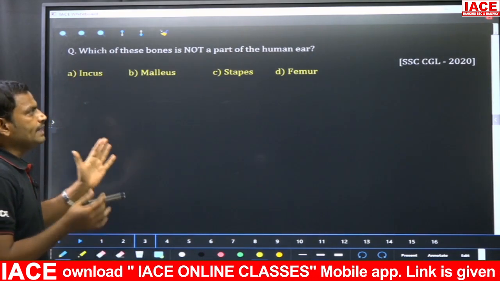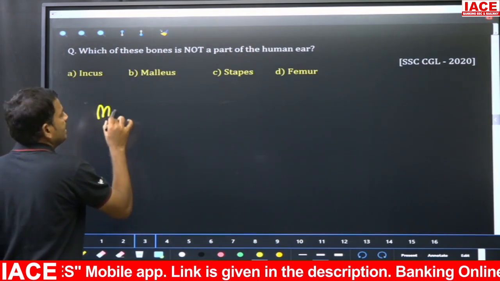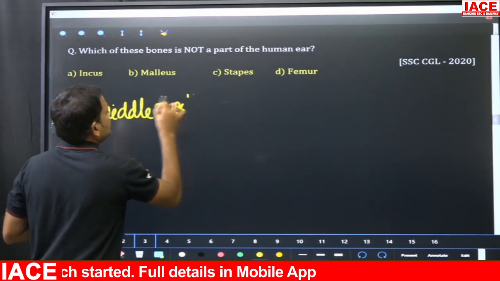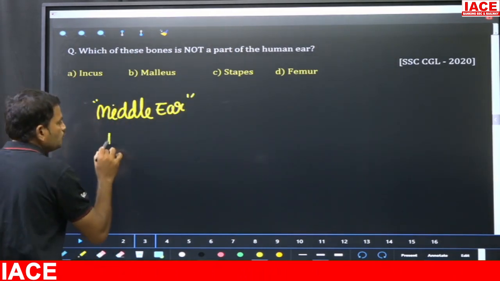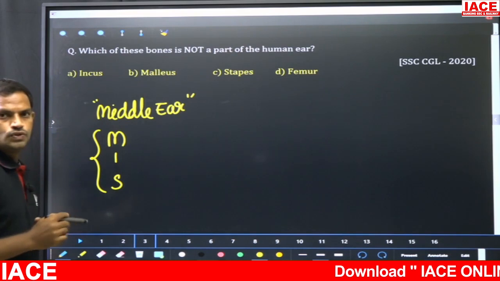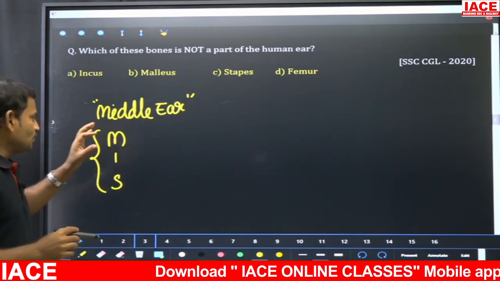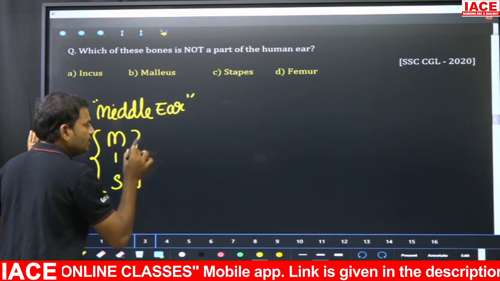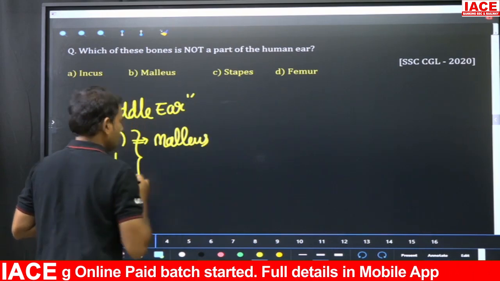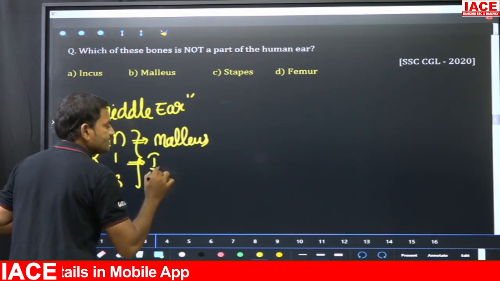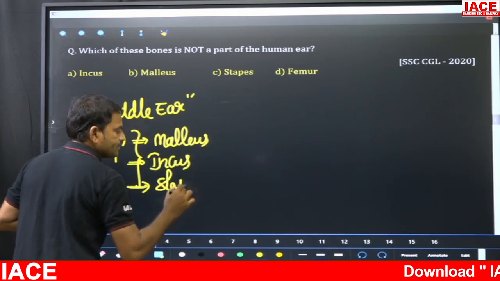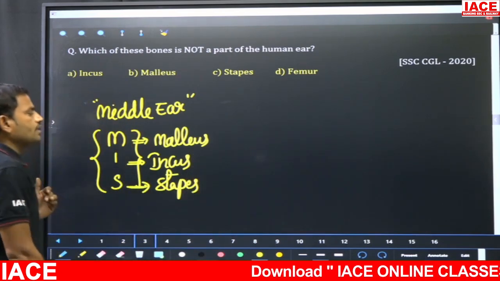So we know that in the middle ear of the human ear, 3 bones are present, which we are calling in a simple code called MIS. In this MIS, M stands for malleus, I stands for incus, and S stands for stapes. Right? So these are the 3 bones.